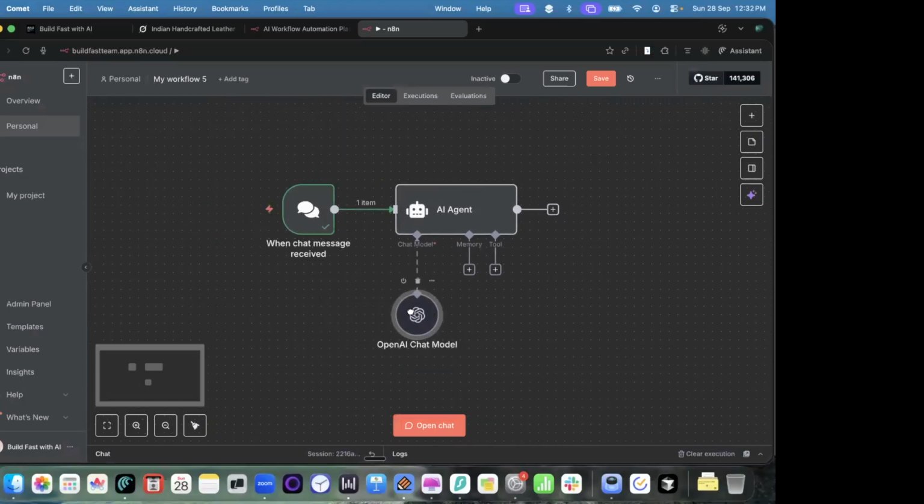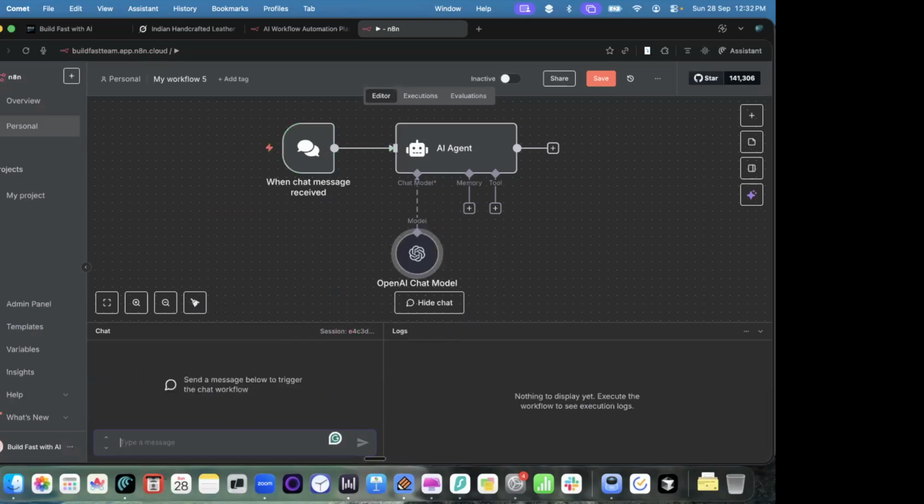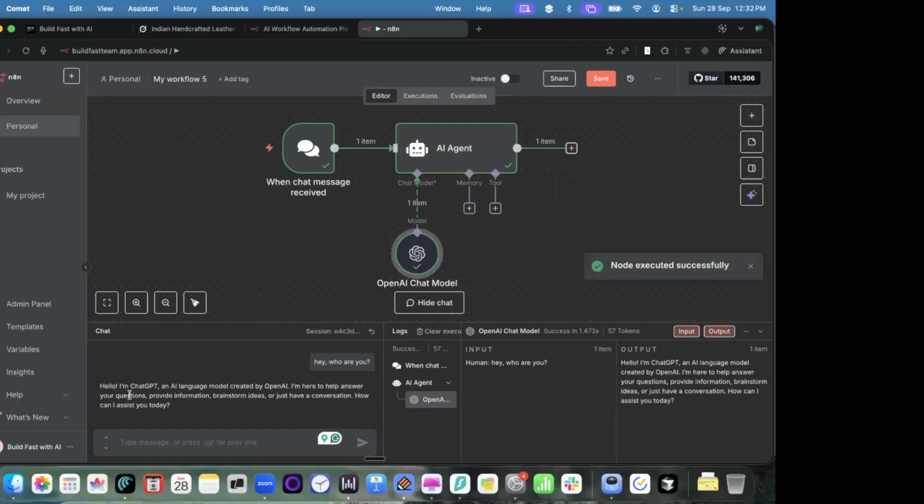Now you can see what will happen. I can open chat. Earlier when I said hi, nothing happened. Now if I send hi again, let us see what happens: hello, hi, who are you? You can see what happens to this node also. When the message is being sent, you can see the automation that is happening inside. I'm sending this message. You can see the OpenAI model is working, and it's saying, hello, I am ChatGPT. So we have created a ChatGPT chatbot just by creating one drag and drop button. You drag and drop the message, you drag and drop the model, and we have a chatbot that is ready to use. That is as simple.